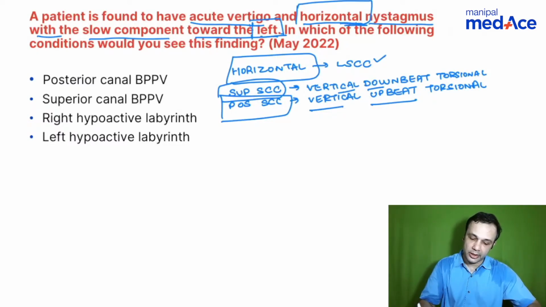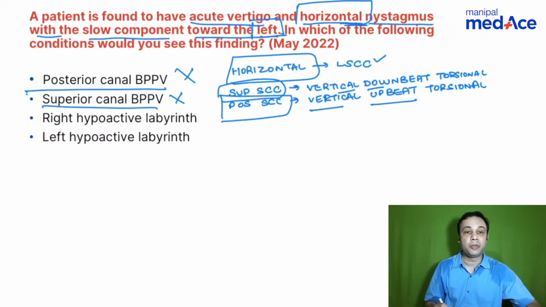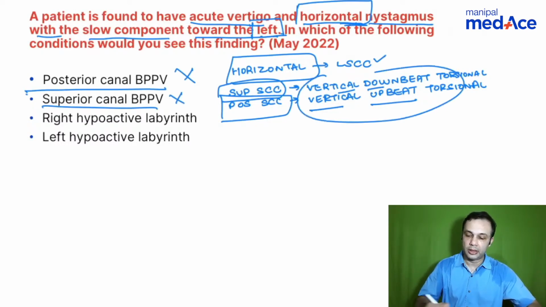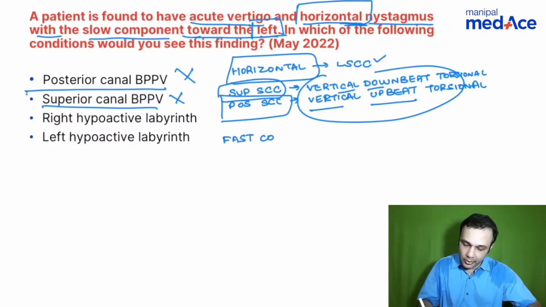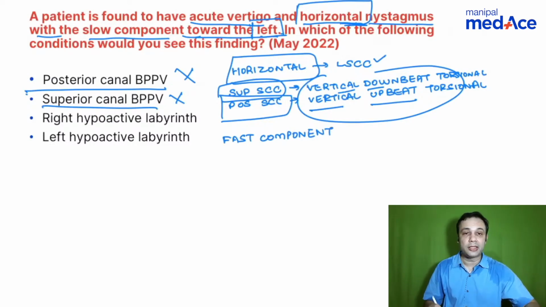So you have a horizontal nystagmus. So this is ruled out. Superior canal BPPV is ruled out. You have a vertical component there. Now the question comes, the slow component is towards the left. So the nystagmus is always towards the fast component. So what would be the answer in this case? Which side is hypoactive? Fast component to the right side. Correction.